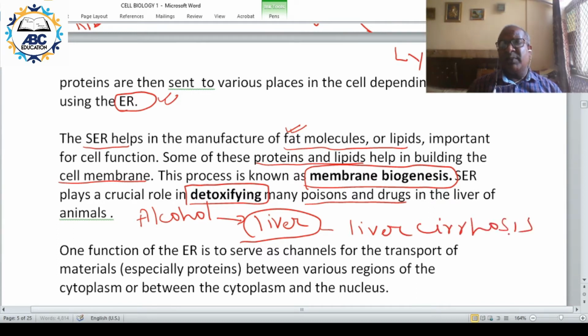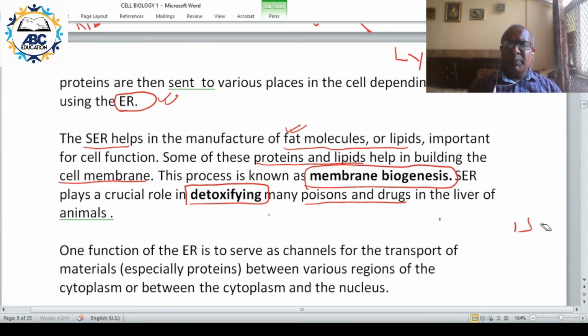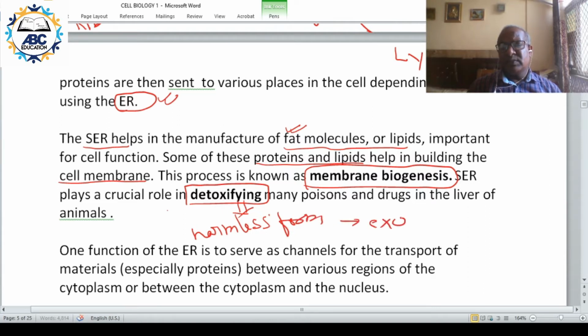Liver cirrhosis or damage occurs in case of an alcoholic patient. Why? Because the detoxification is done in the liver. Even when we are taking many drugs, say paracetamol, any antibiotic, or any chemical, it will go to the liver, and then the liver changes it into a harmless form, and then it is excreted out.